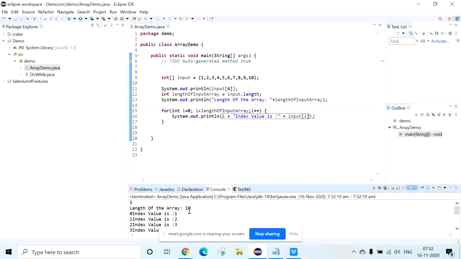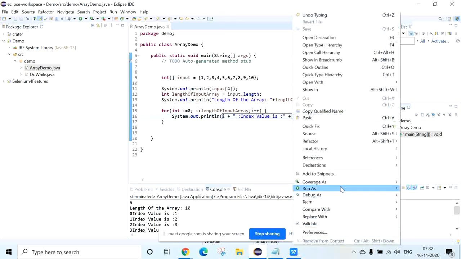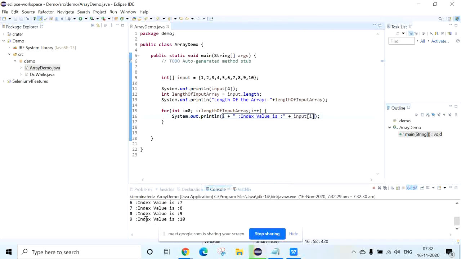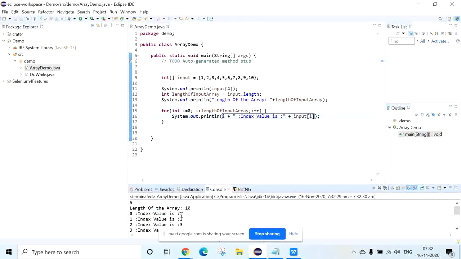So these are the things. These are the index values. I'll give a space so you get a clear idea. See here, the 0 index value is 1, the first index value is 2. The same thing we have done.